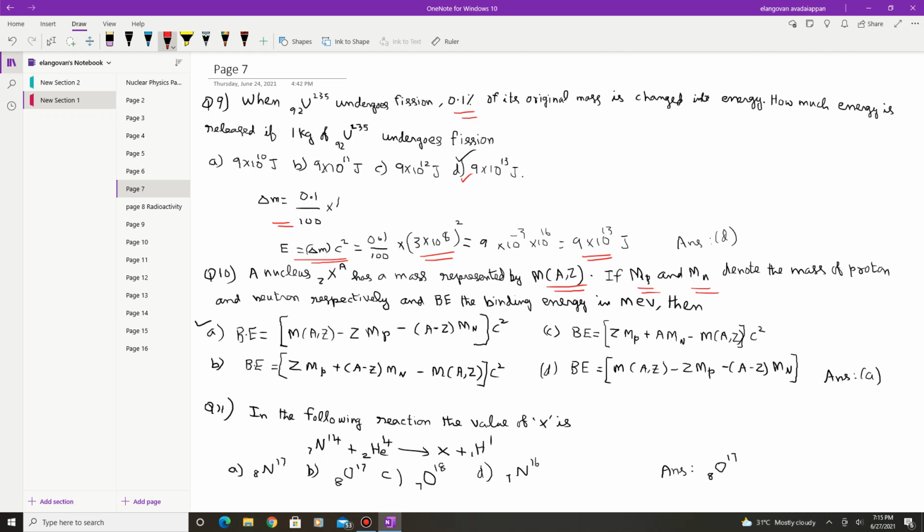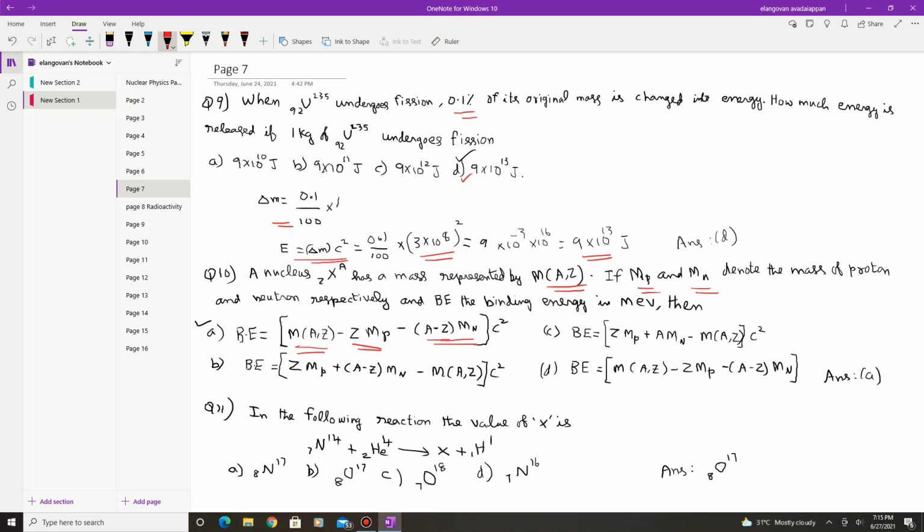So what is the mass defect? M of (A, Z) is the mass of the element, minus the element is having Z protons, each proton having mass Mp. So this is the total mass of protons. A minus Z is the number of neutrons. So (A minus Z) into Mn will be the total mass of the neutrons.